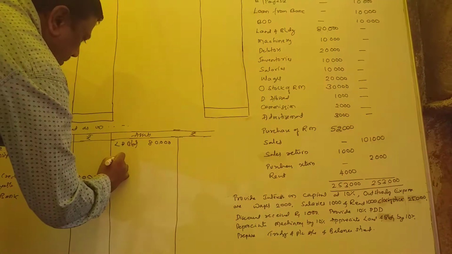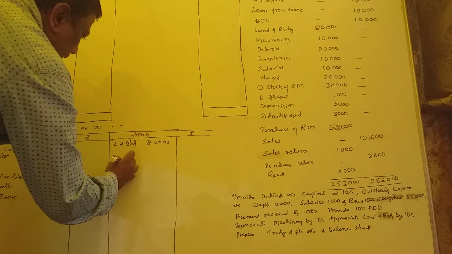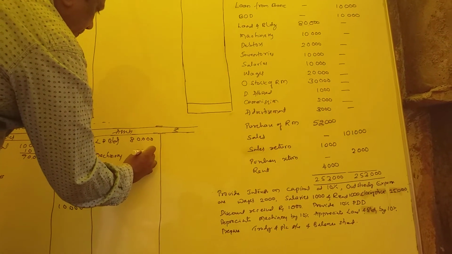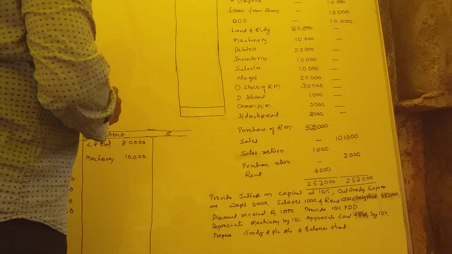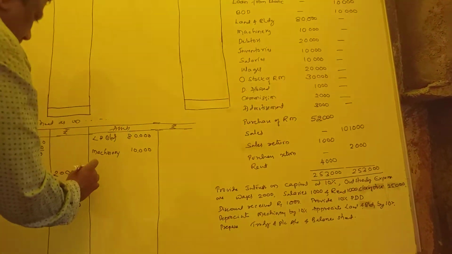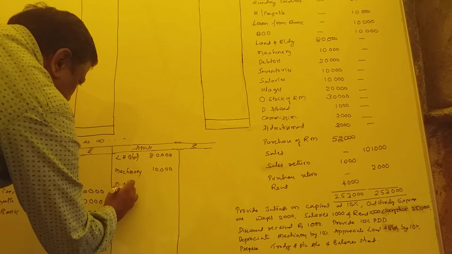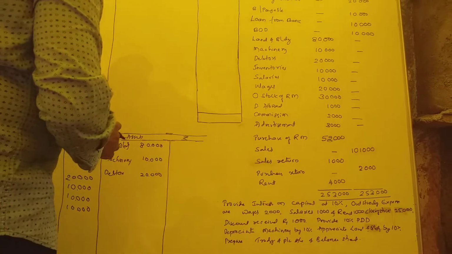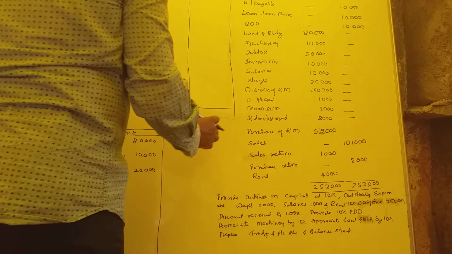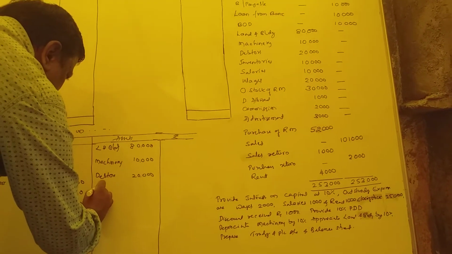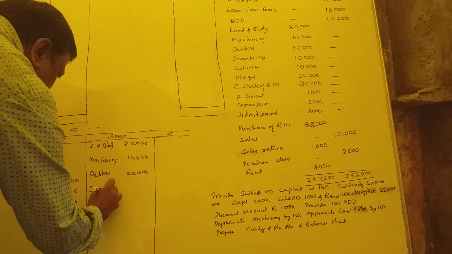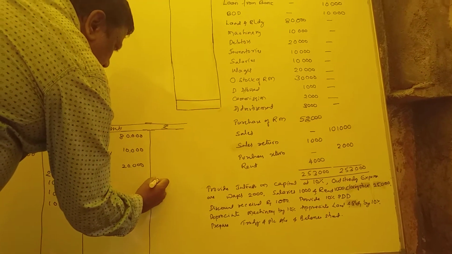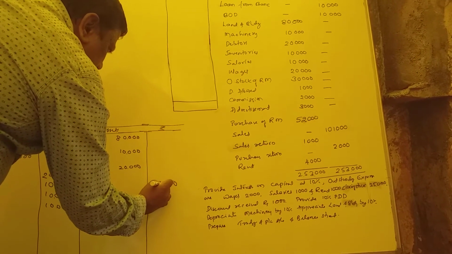Machinery. Same again, only one line. Machinery, 10,000. Debtors 20,000. Again some adjustment is there. Debtors, 20,000. Inventories. It is also an asset. There are no adjustments, so it is a direct entry, 10,000.